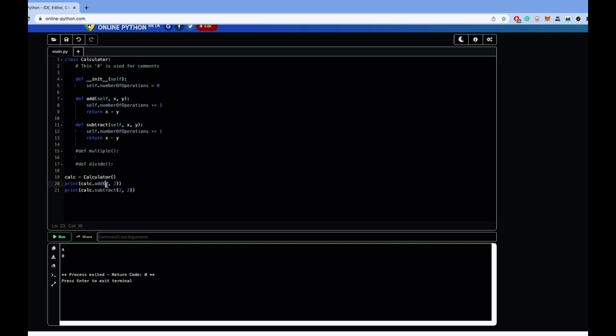Now you will note that I'm not passing the self into these functions. These functions take two variables, x and y, and I'm giving them in the form of 2 and 2. This self variable is denoted and automatically added when I call calc.add. Calc.add knows that the add function belongs to the self.